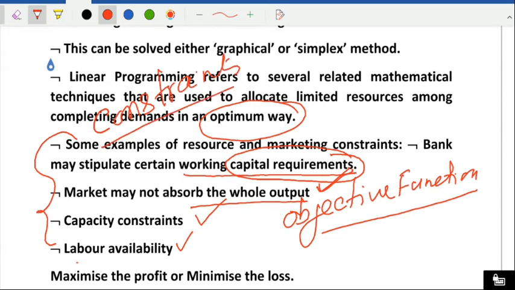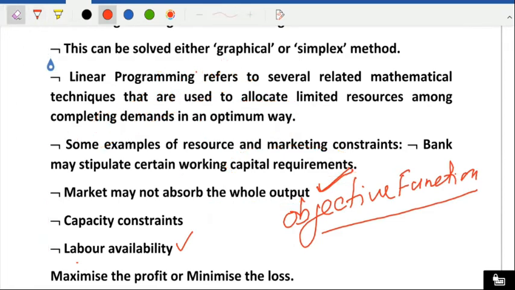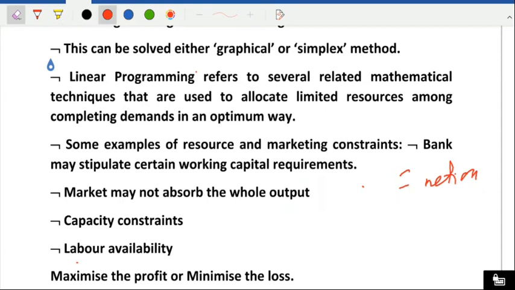So we are going to formulate our constraints and objective function using a mathematical technique, converting everything in the form of a line. That is why it is called linear programming.